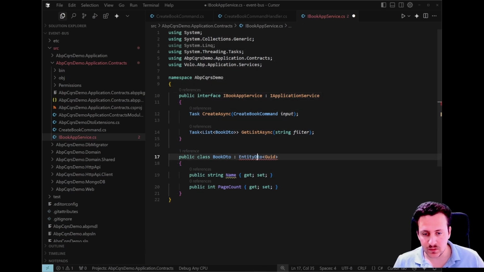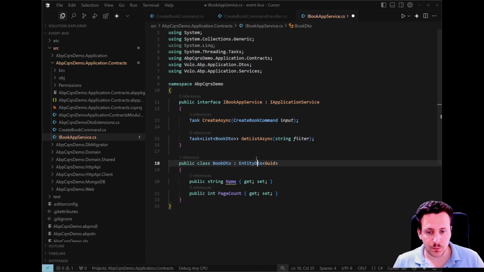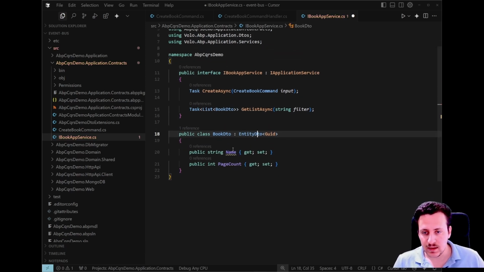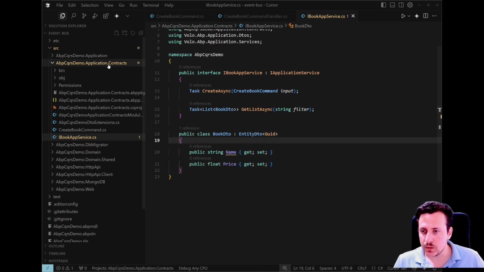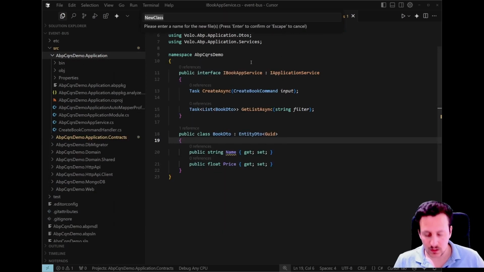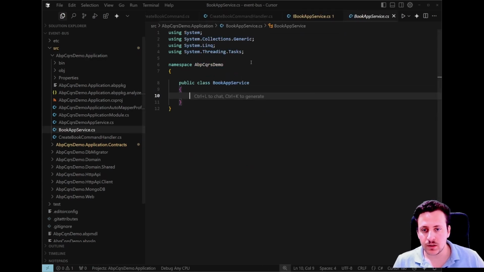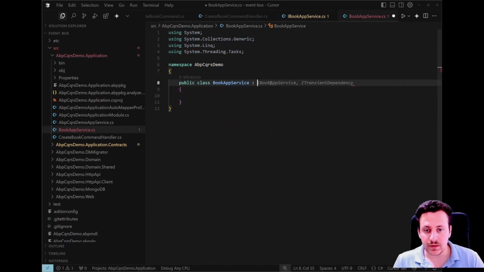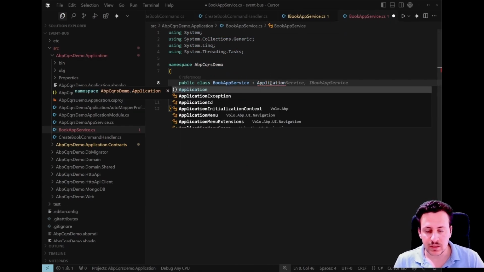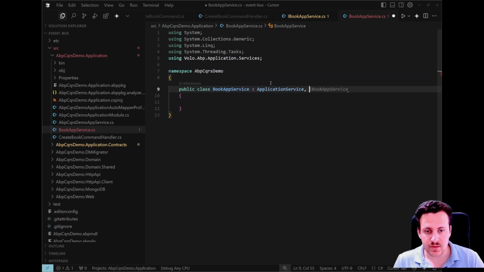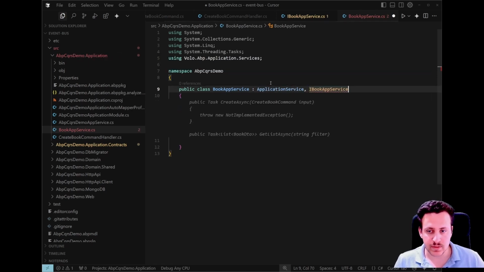We inherited from EntityDto, so it will give the Id property to the BookDto class, and then we will have name, and we will have price in our case, like this one. And now we can open our application layer, and we can create BookAppService. And our class can inherit from ApplicationService to indicate that this is an application service and can implement IBookAppService in here.